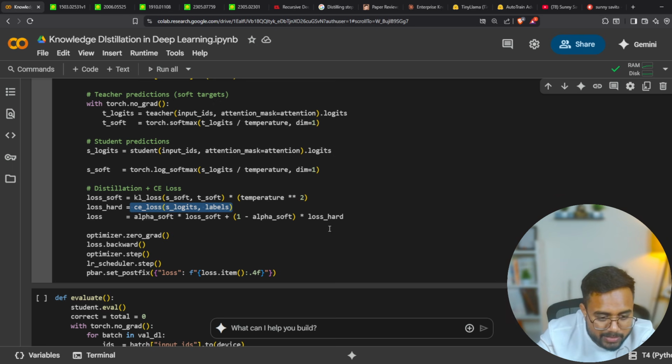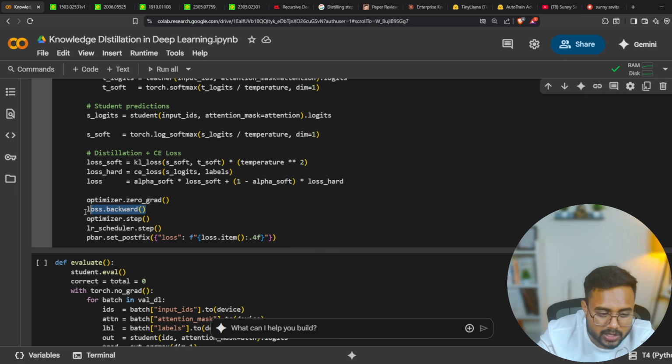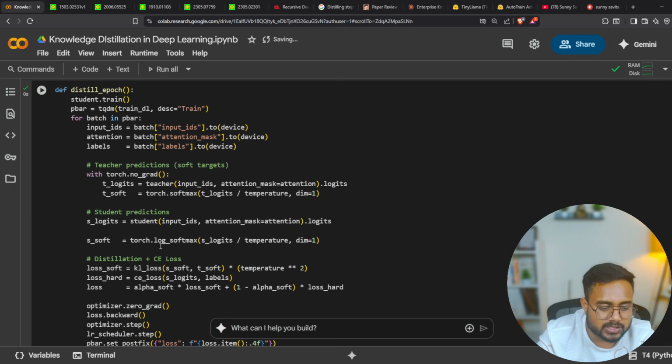So this is my proper loss function, the perfect loss function. Then here is the optimizer. We are going to initialize the optimizer and calculate the loss, and then here is my learning rate scheduler. Once I run it, guys, you will see it is running successfully.